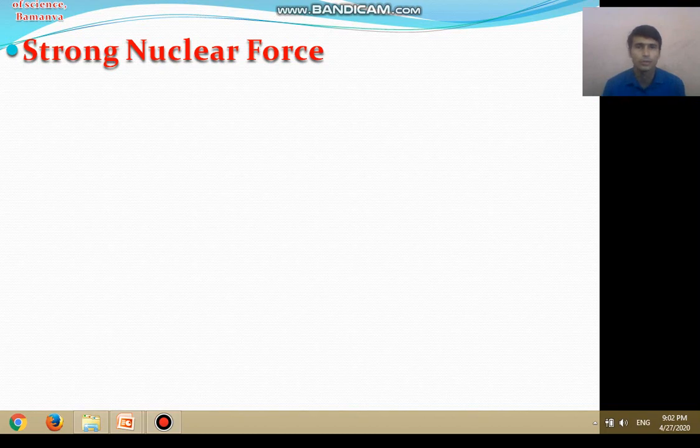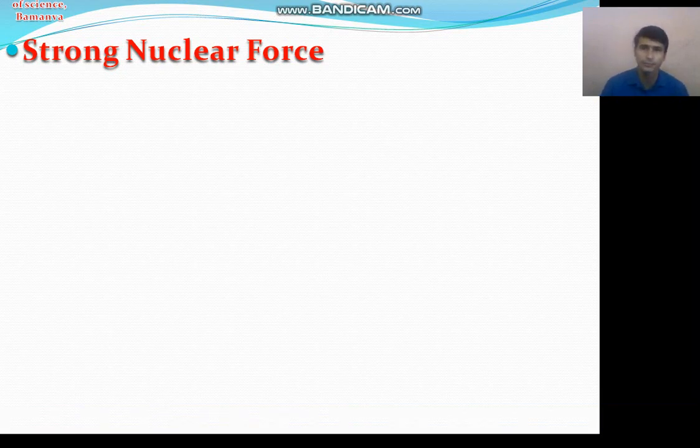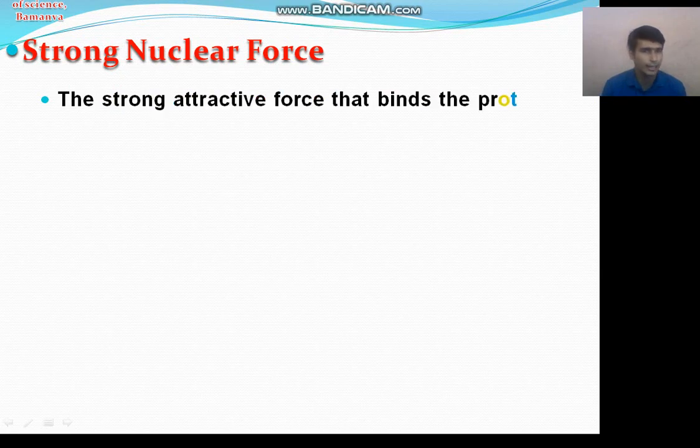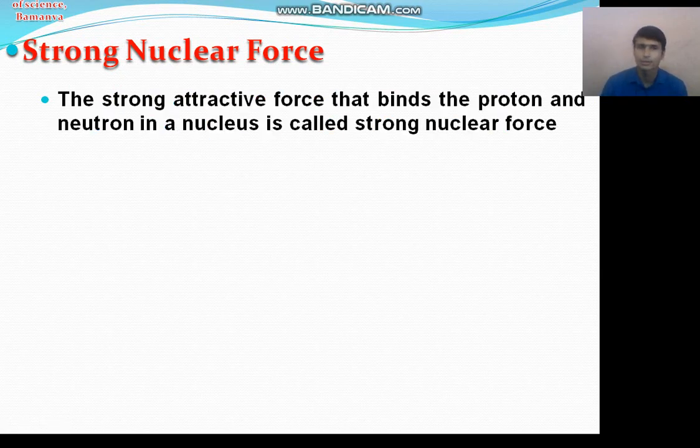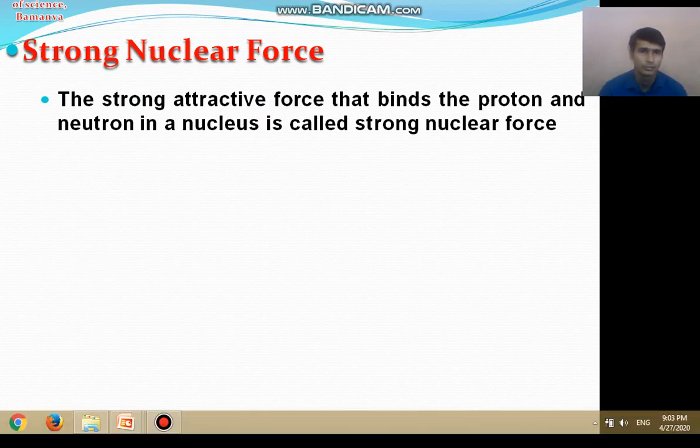But the protons and neutrons are tied together in the nucleus by a very strong attractive force, and this attractive force is the strong nuclear force. The strong nuclear force is a force that binds the proton and neutron together in the nucleus.